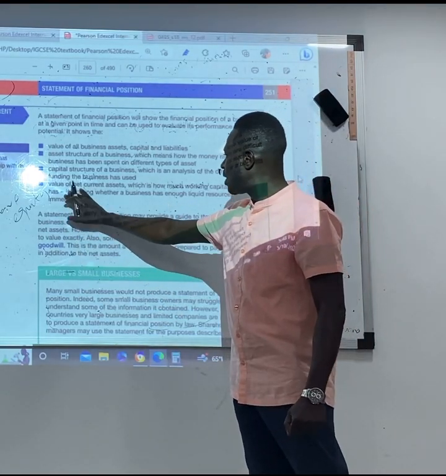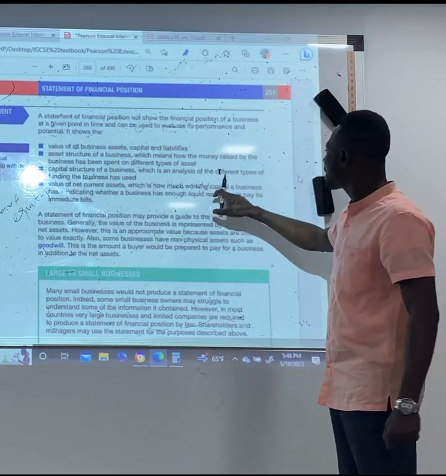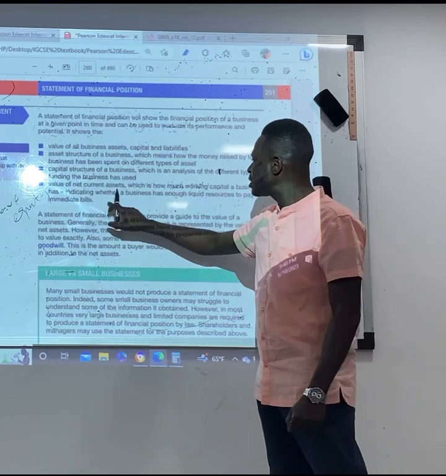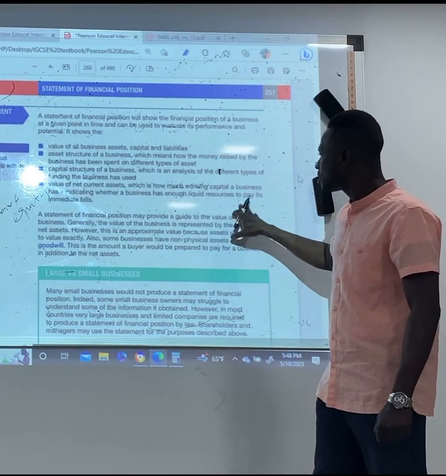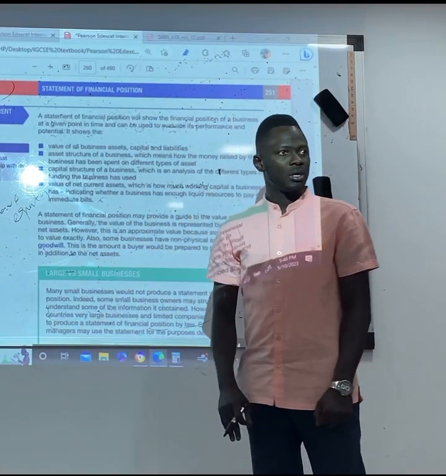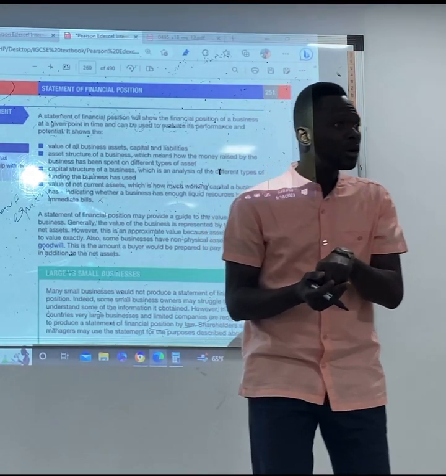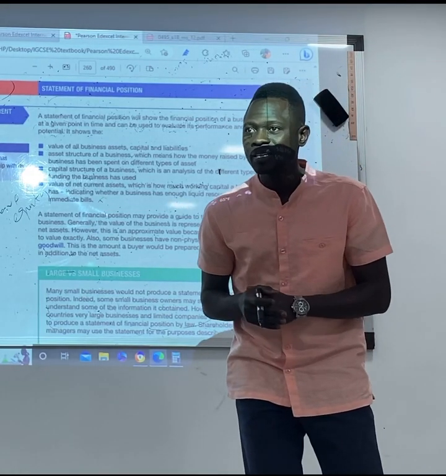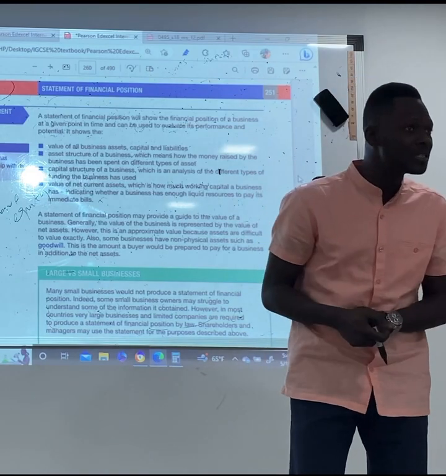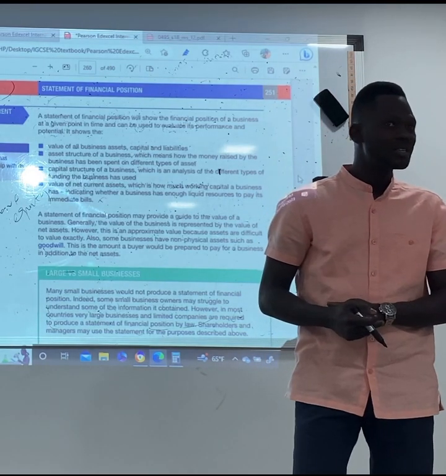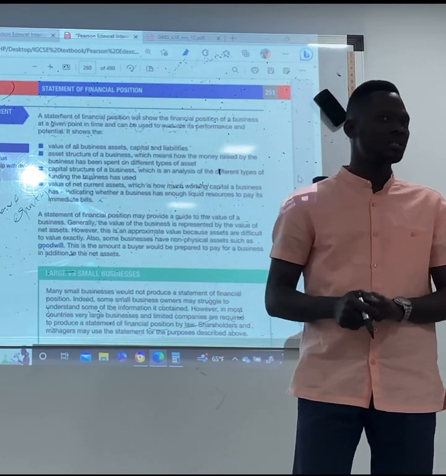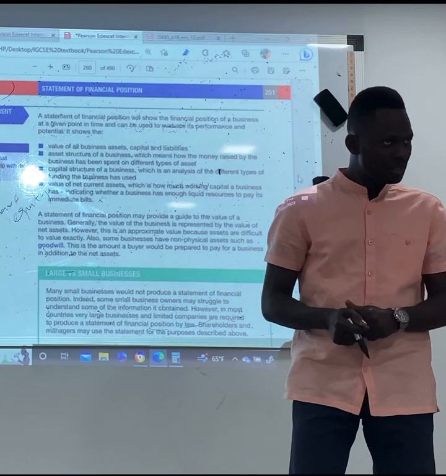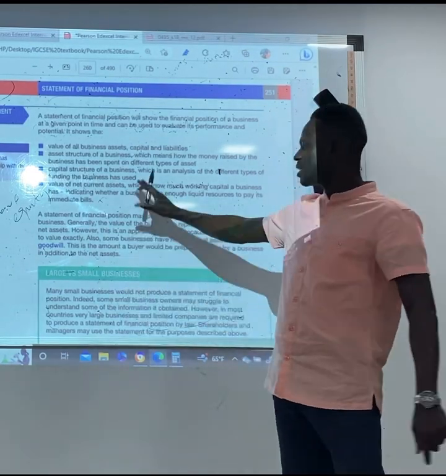And the last one, value of net current assets, which shows how much working capital a business has, indicating whether a business has enough liquid resources to pay its immediate bills. You'll be able to know if the business has money to be able to pay its expenses or not. Your statement of financial position will state it. Any questions about it? No. So that's all about the statement of financial position.